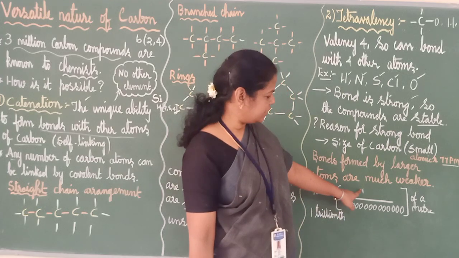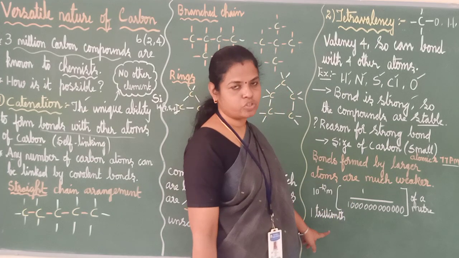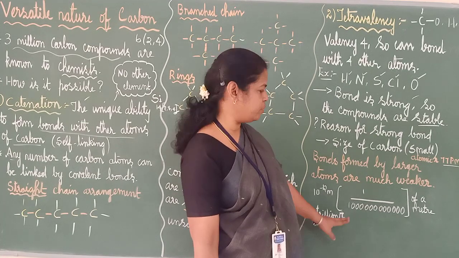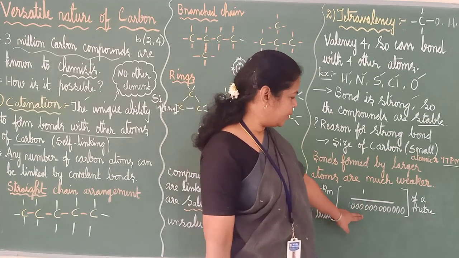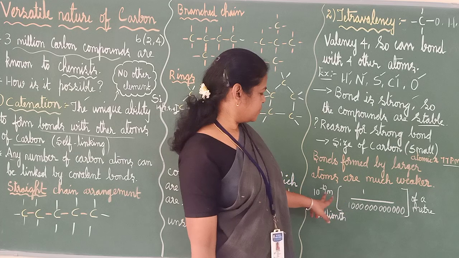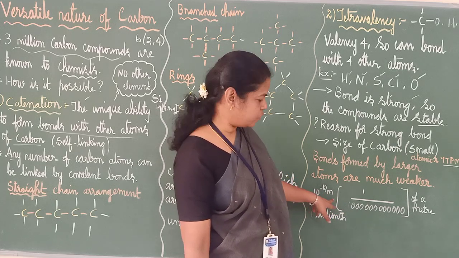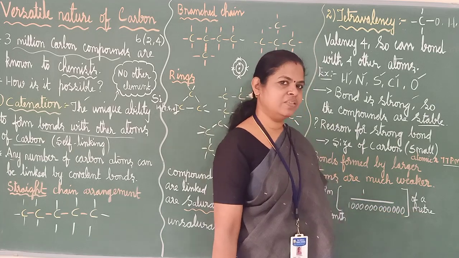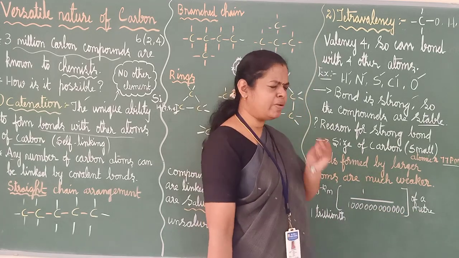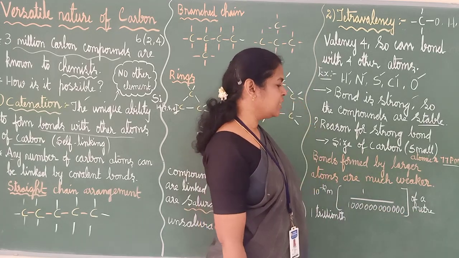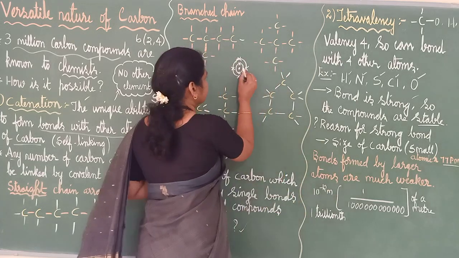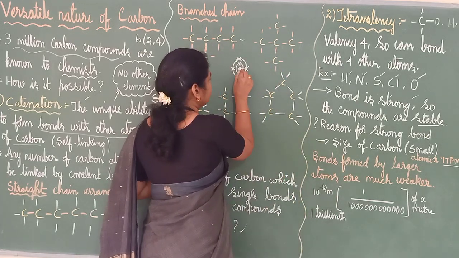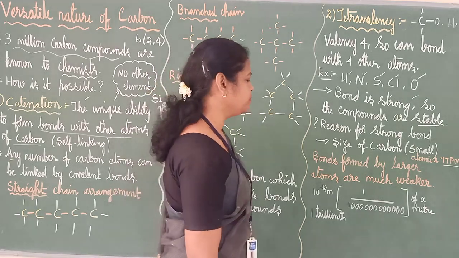It can be called one trillionth of a meter. 10 power minus 12 meter, so 12 zeros: 1, 2, 3, 4, 5, 6, 7, 8, 9, 10, 11, 12. The radius of carbon is only 77 picometer. Very small.